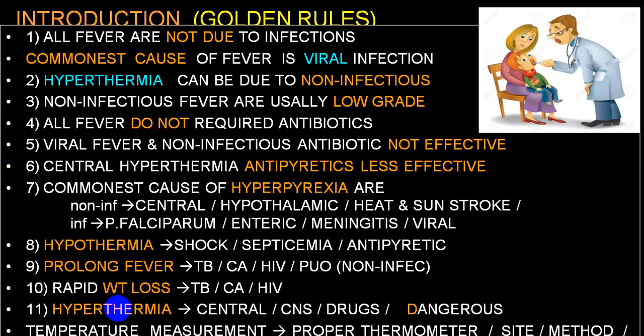But in this particular group, which we call the group belonging to PUO, non-infective groups in PUO, those are usually low-grade fever, means they are just close to 100 and 100.4, 101, not more. But we call as hyperthermic groups,